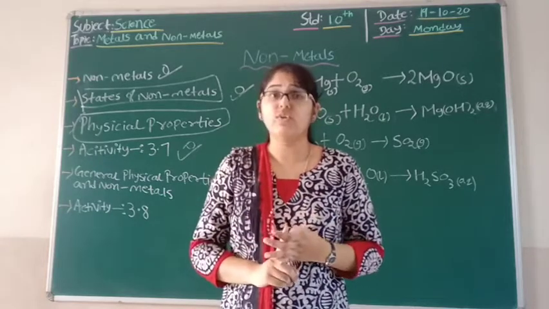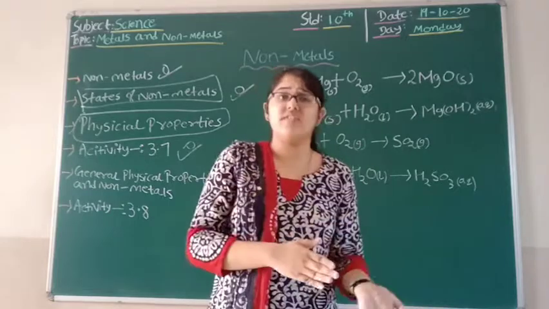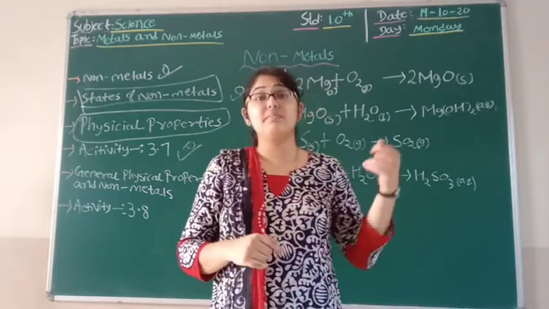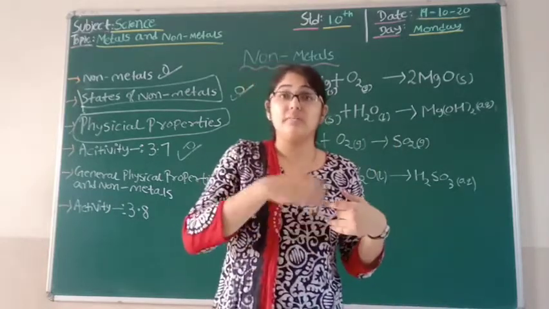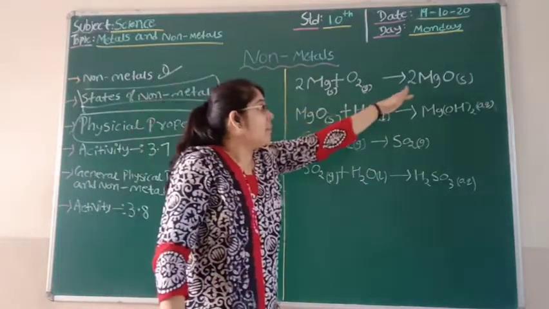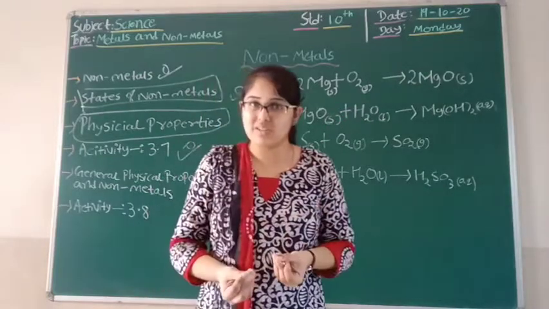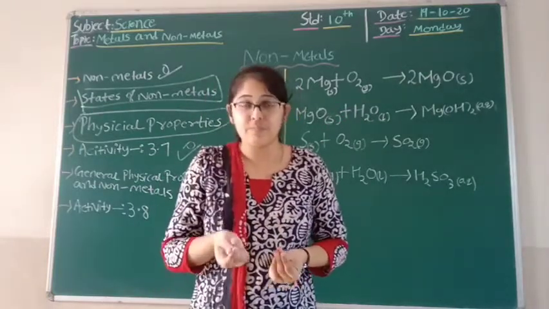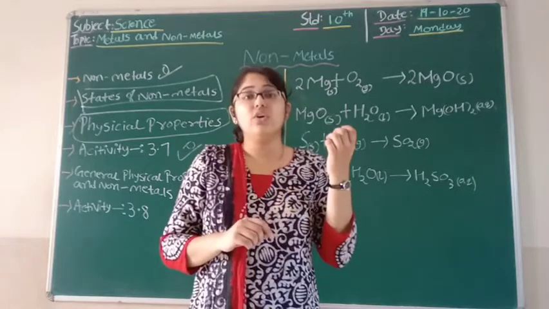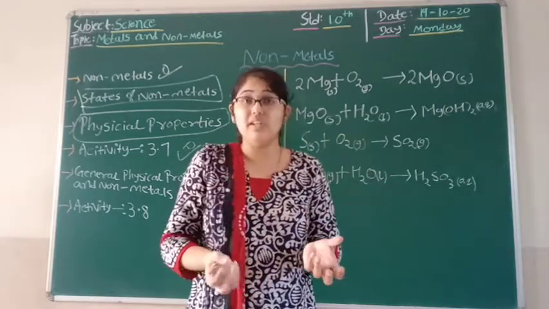For that, first we'll take a magnesium ribbon. As we have studied already in the very first chapter, when we burn magnesium ribbon, that is magnesium in presence of oxygen, it gives magnesium oxide. So we are going to get magnesium oxide, that is a white powder.